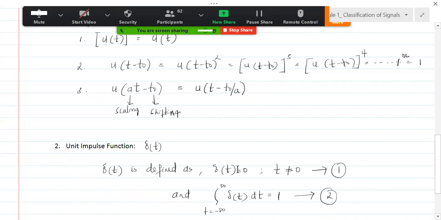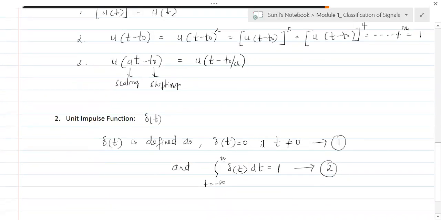Now, seeing this, can you tell me where delta of t actually exists? Seeing equation number 1, or definition number 1, can you tell me where delta of t exists? Anybody?